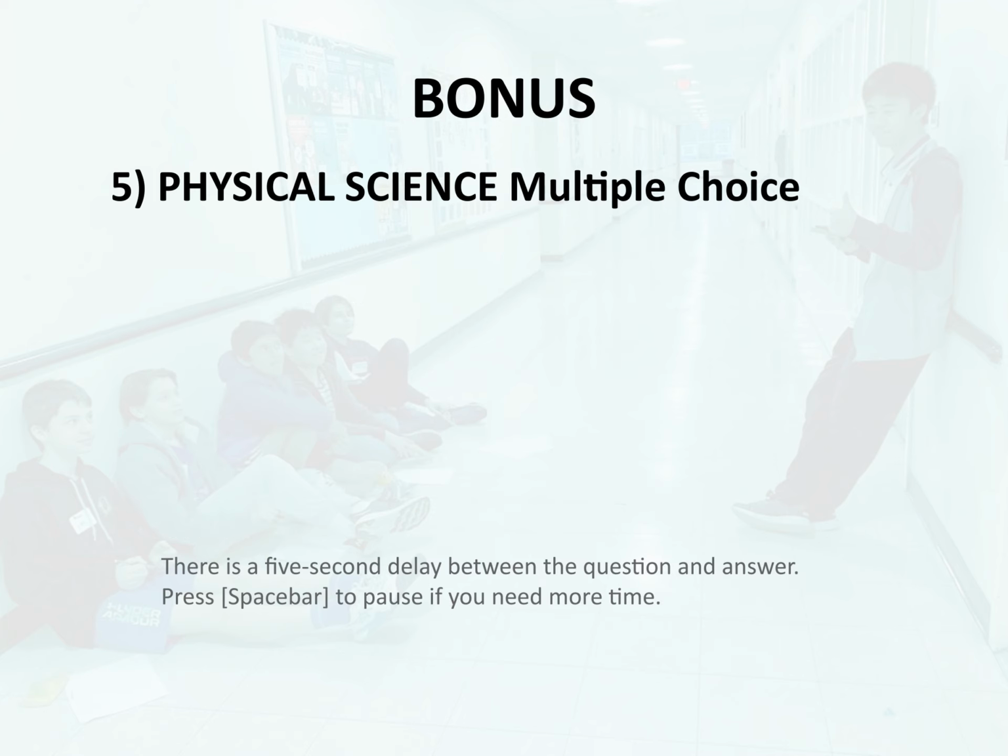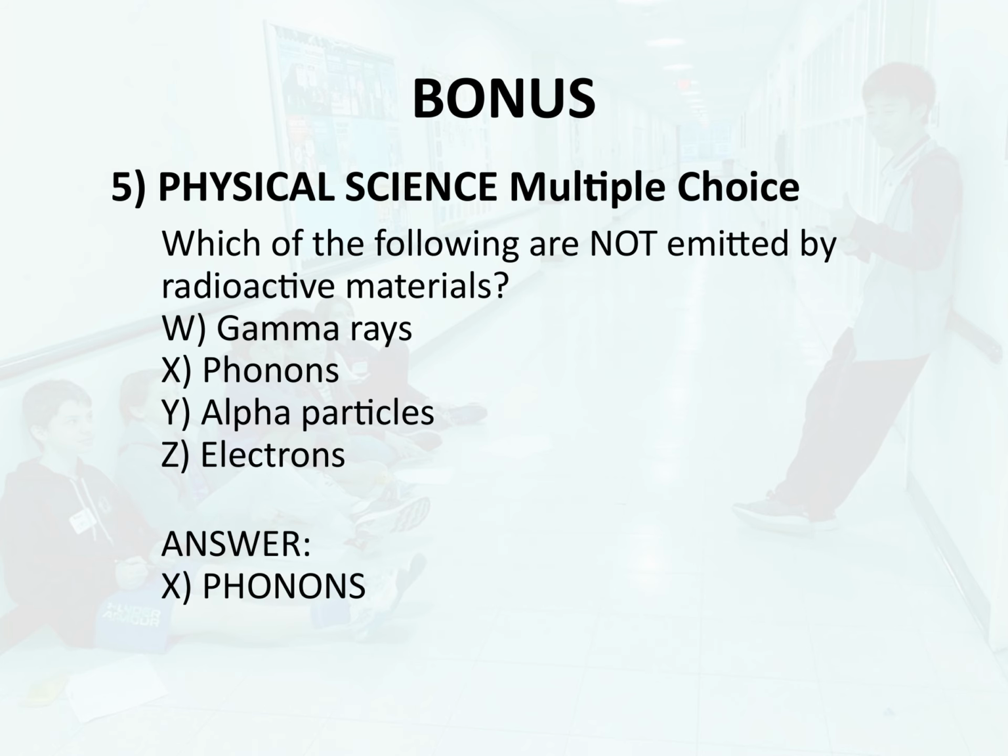Bonus 5. Physical science. Multiple choice. Which of the following are not emitted by radioactive materials? W. Gamma rays, X. Phonons, Y. Alpha particles, Z. Electrons. Answer, X. Phonons.